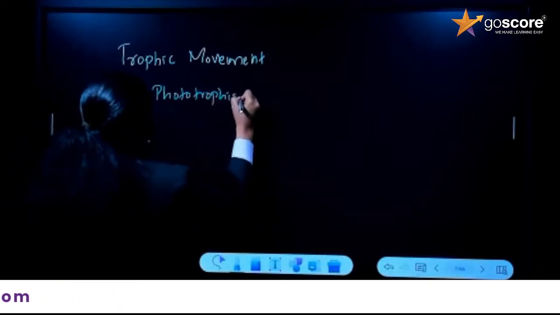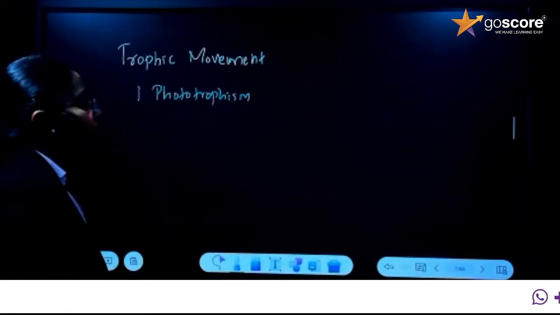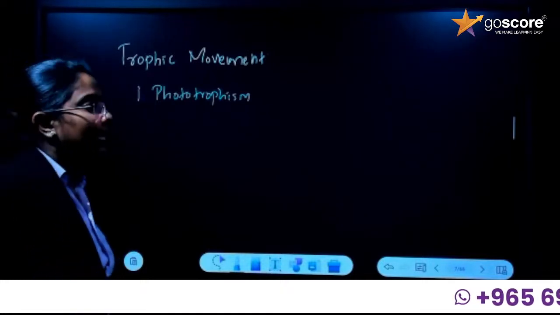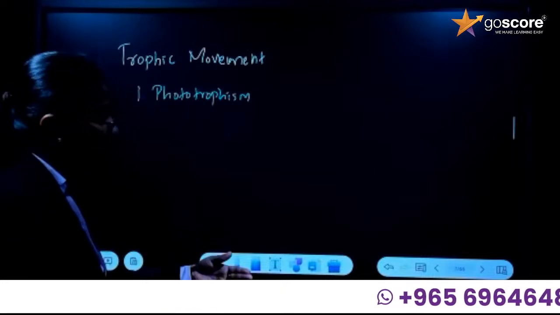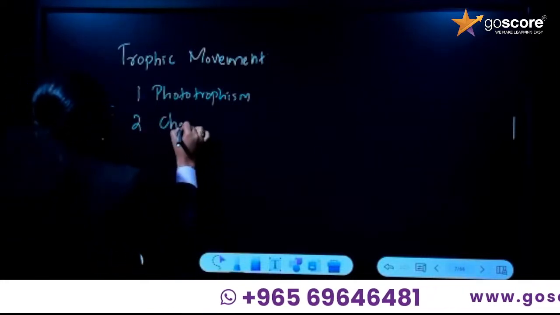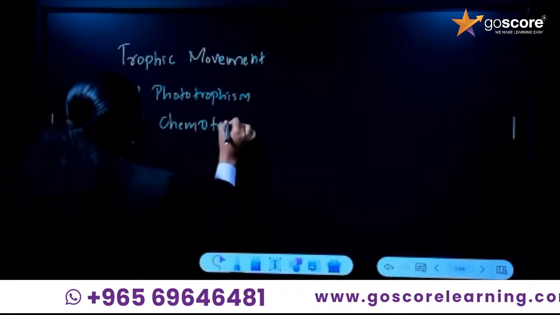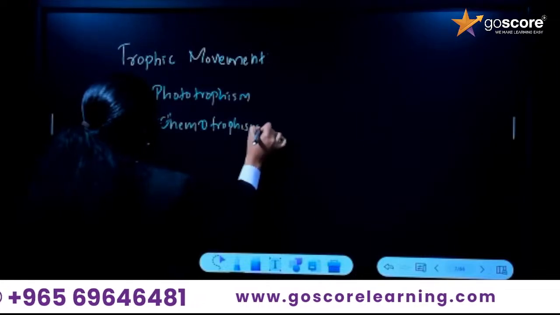Let's say the first one is phototropism. You have to study what phototropism is, what positive phototropism is, and which part shows negative phototropism. That we will be discussing in the coming question. Just before that, we should know the types. The second one is chemotropism.